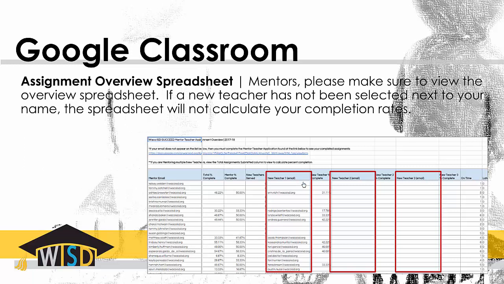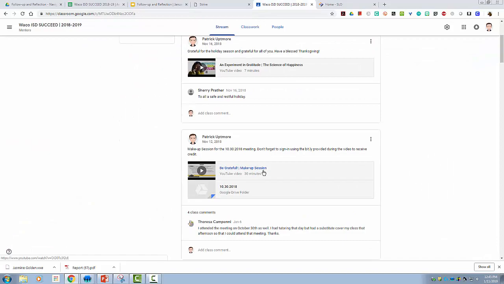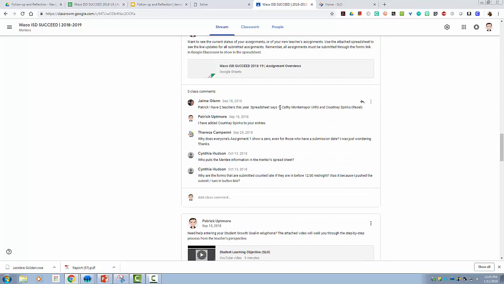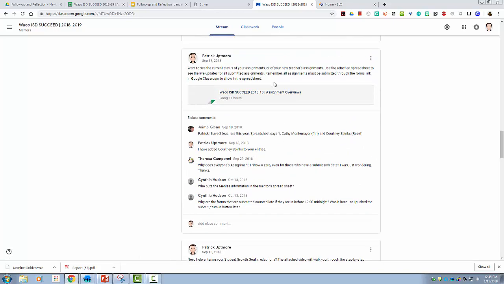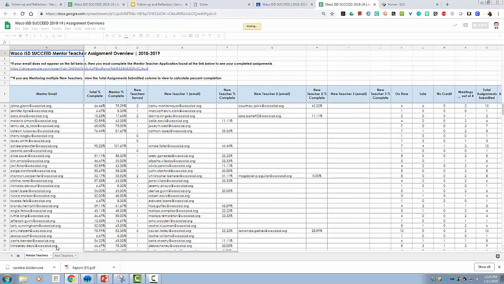And one of the big pieces that we want you to check on for mentors and for new teachers is the assignment completion or the assignment overview sheet. So when you're on Google Classroom, you'll see that it's still located well below the others in the stream because it was posted early in the year. So if you scroll down and you find the observation or assignment overview sheet, this is in the mentor classroom. That same posting is built in the new teacher classroom, and you can see Google Classroom has a bit of a different look now. But what you can do is if you click on the assignment overview, you'll see that there is a worksheet for mentor teachers and a worksheet for new teachers.